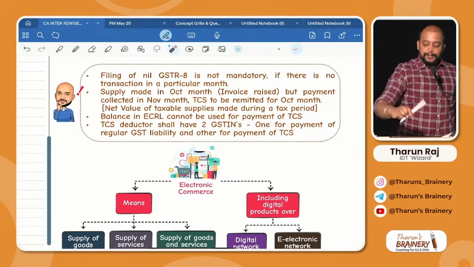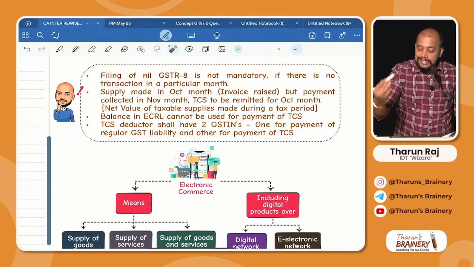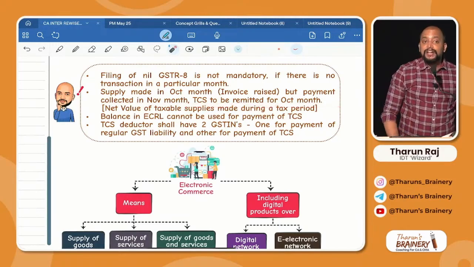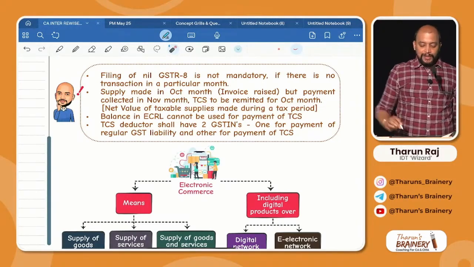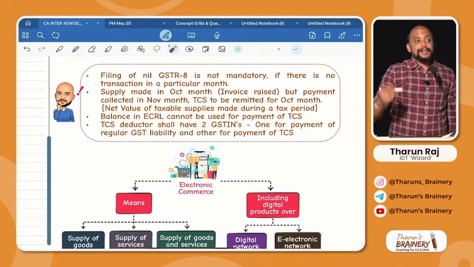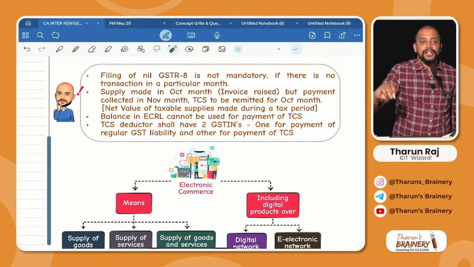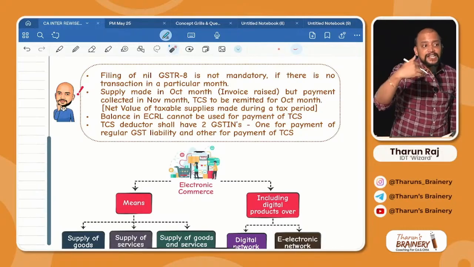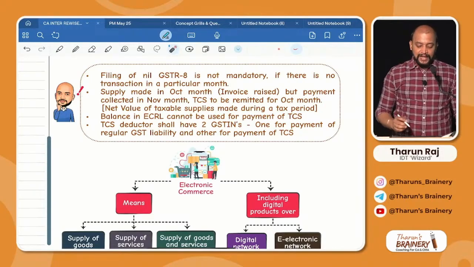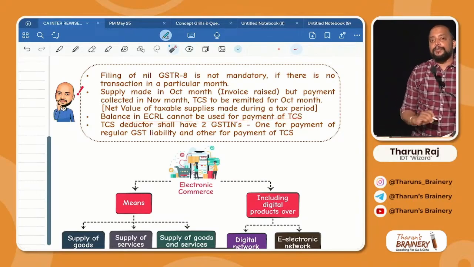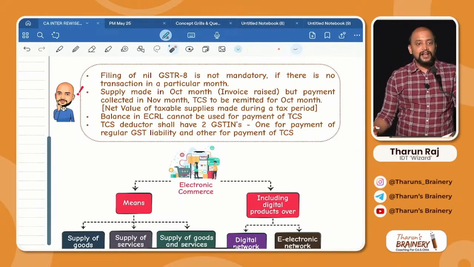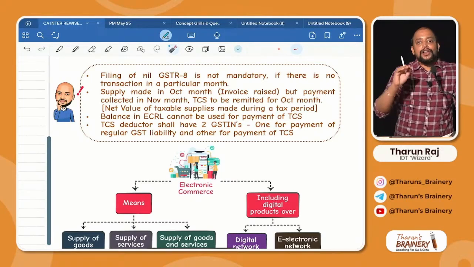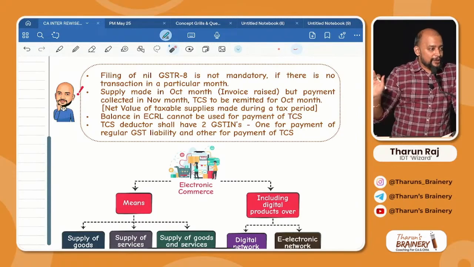Read it again. Supply made in October month, invoice is raised, but the payment collected by the e-commerce operator in November month, TCS to be remitted for which month? October month. Net value of taxable supplies made during a tax period. That is the wording used. Net value of taxable supplies made during the period, not payment received during the period. And balance in the credit ledger cannot be used for payment of TCS. Of course, because TCS deducted by the e-commerce operator should always be paid in cash. Credit ledger cannot be used.